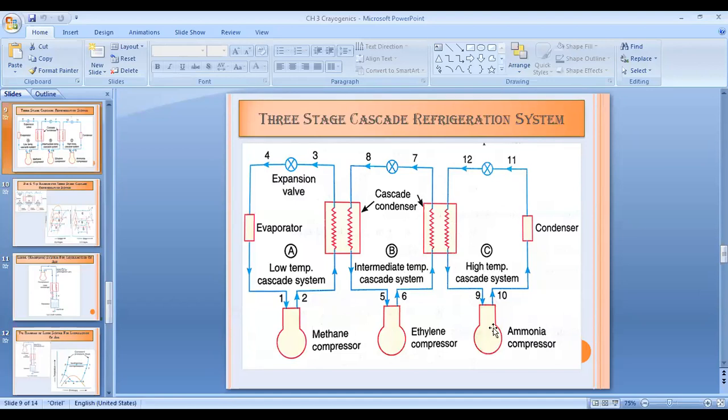And the refrigerants which we are using in a three-stage cascade refrigeration system are nothing but ammonia, ethylene, and methane. Out of that, ammonia will be used in the high temperature cascade refrigeration system. Ethylene will be used in the intermediate temperature cascade refrigeration system, and methane will be used in the low temperature cascade refrigeration system.